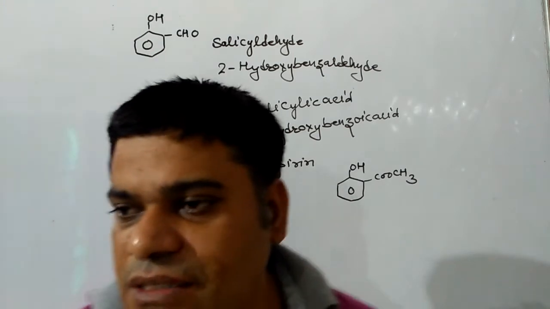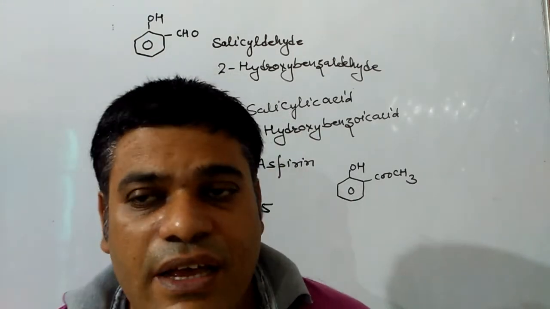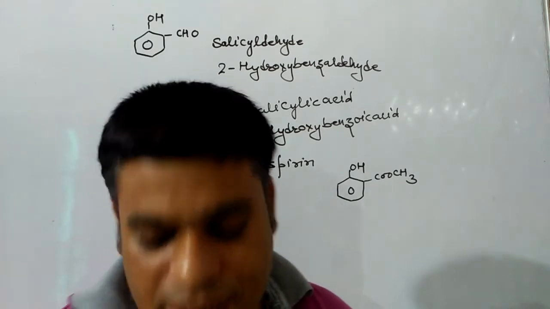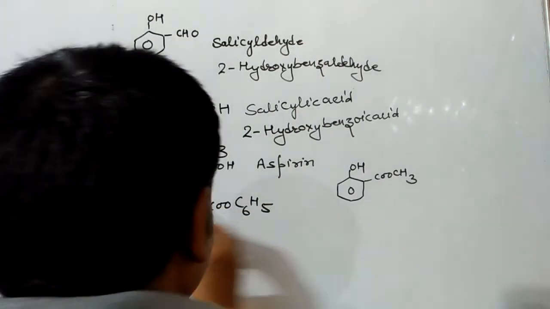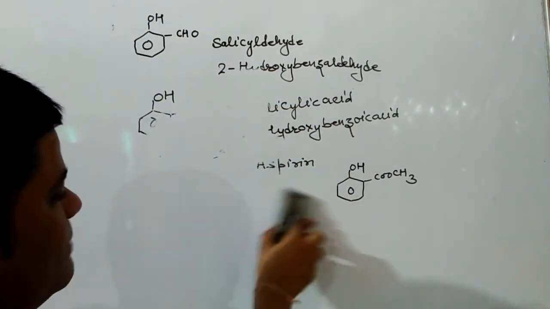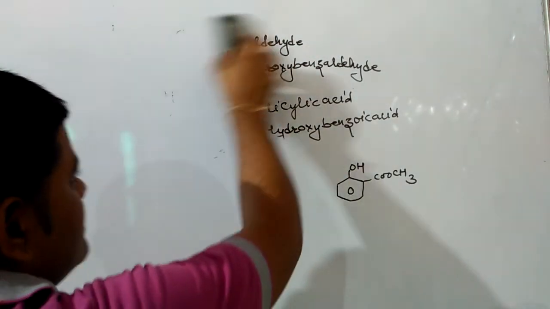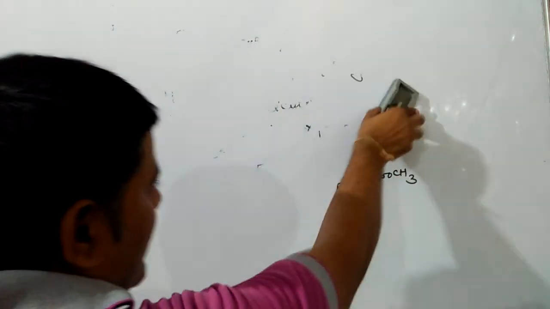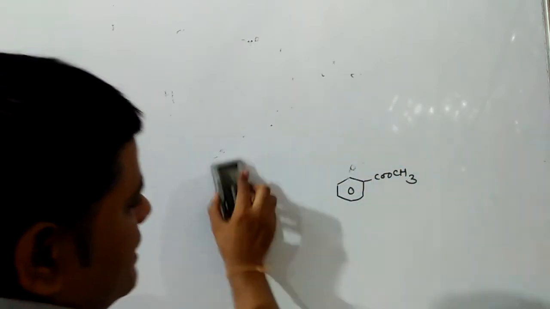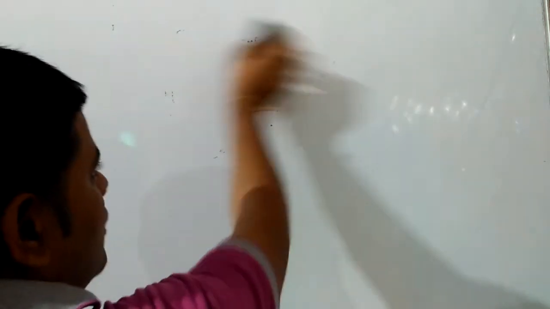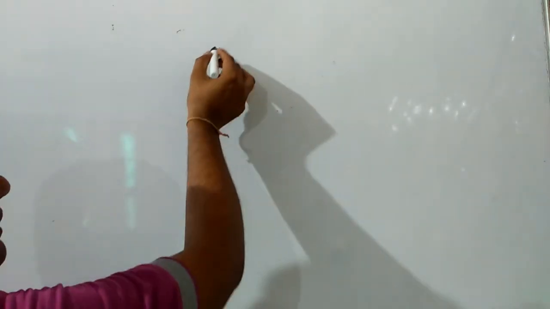Next we are going to discuss the nitro derivatives of phenol. If the NO2 group is present adjacent to the OH group, then that compound is known as orthonitrophenol or 2-nitrophenol. Meta position to it, then metanitrophenol or 3-nitrophenol, and opposite to it, then it will be 4-nitrophenol or paranitrophenol.